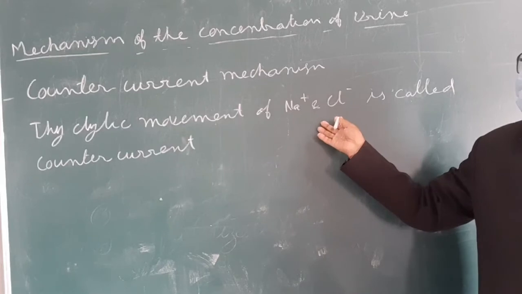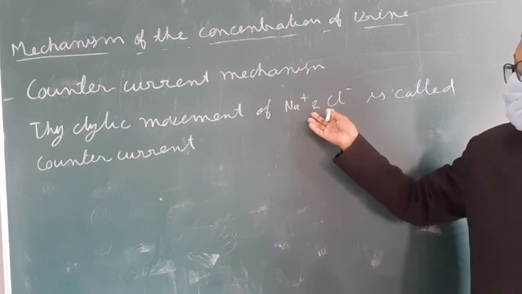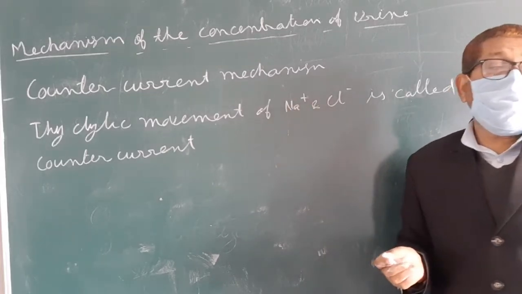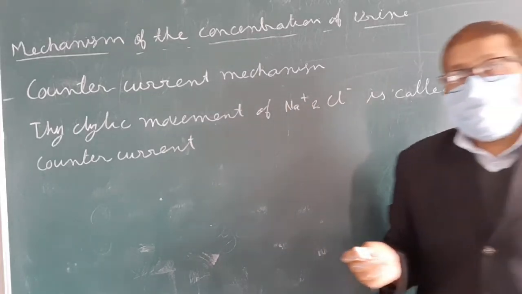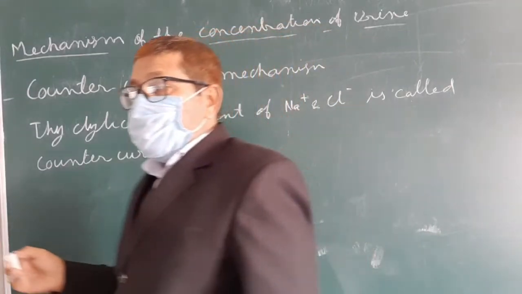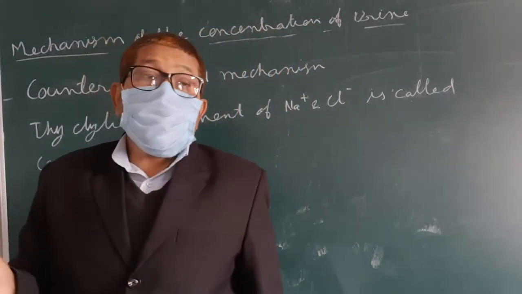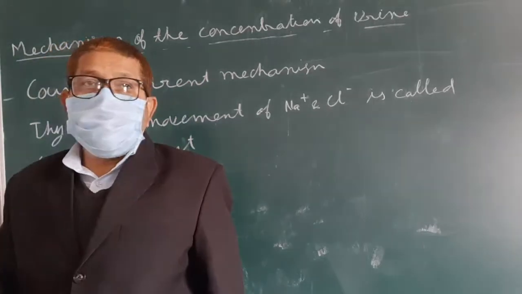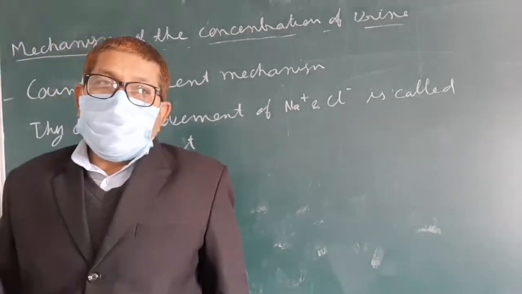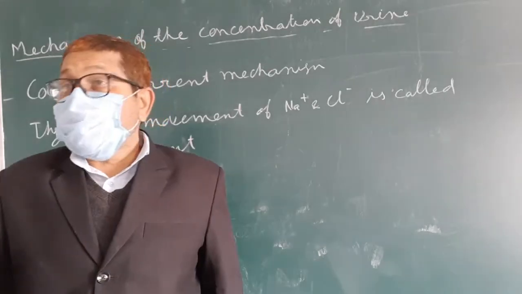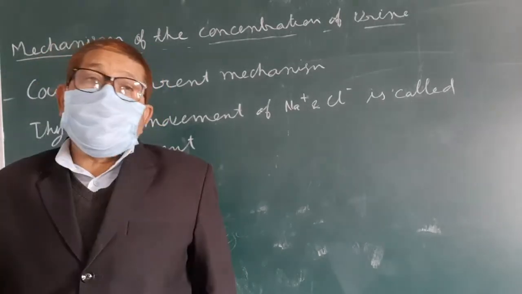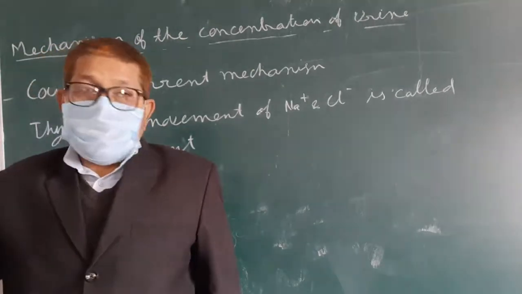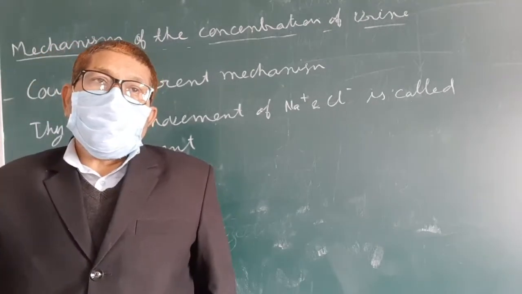By the movement of the NaCl and the urea, osmolality is maintained, and its osmolality is different in different regions, in the cortex region and in the medulla region.